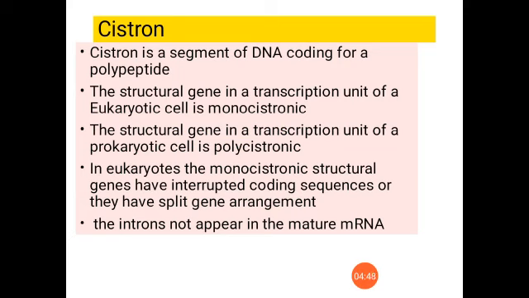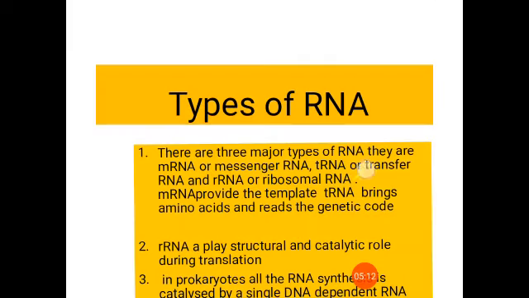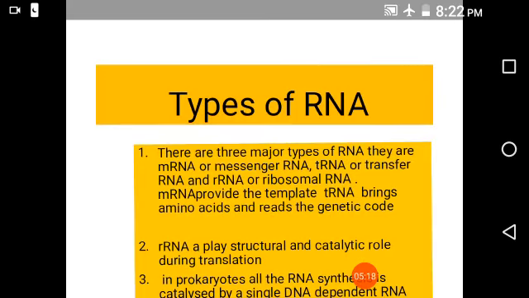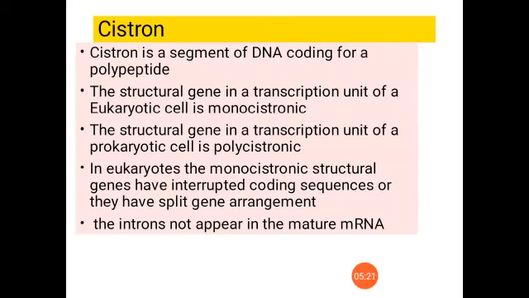In eukaryotic cells, these monocistronic genes have two different types of nucleotide sequences. One is known as the exon, and the other is known as the intron. Exons and introns are there in eukaryotic monocistronic structural genes. So, what do you mean by exons and introns?